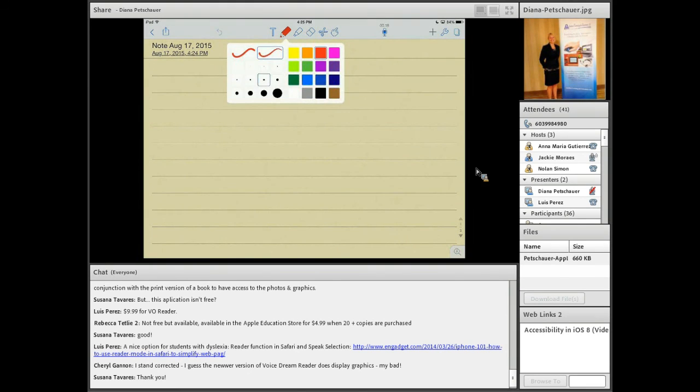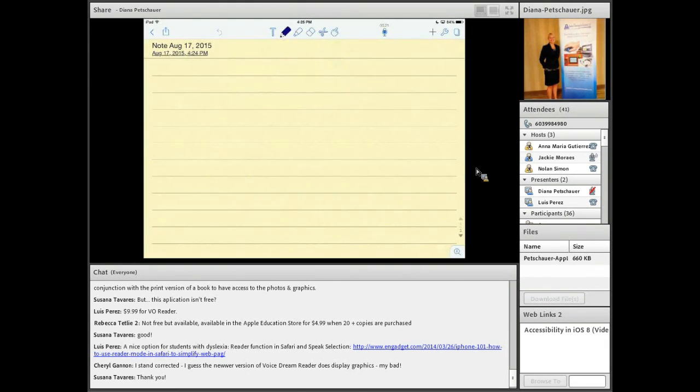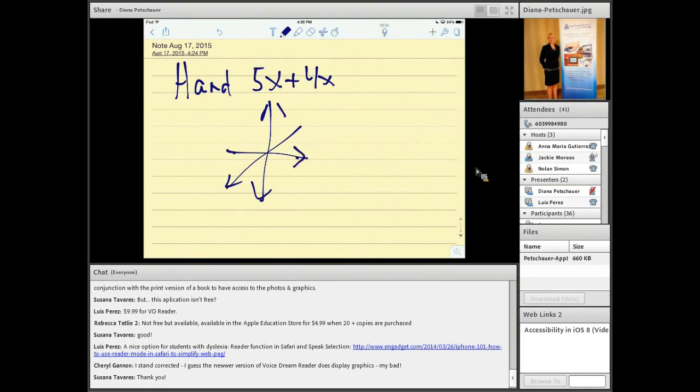The pencil is available to change the color as well as the thickness of the line, so they can handwrite their notes. Again, if it's math class, if they were graphing and they had graph paper up, they could be graphing along. There is an eraser if they make a mistake. Very quick and easy to erase a mistake.